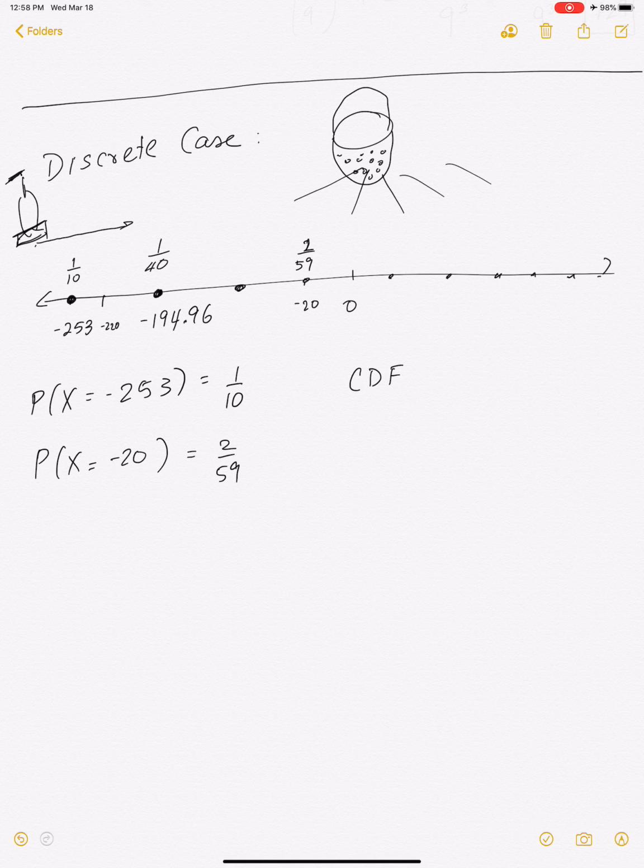The CDF, for example at negative 200, you can think of as how much you have vacuumed up to the point negative 200. So the amount in weight of the gold pellets you have accumulated till that point.